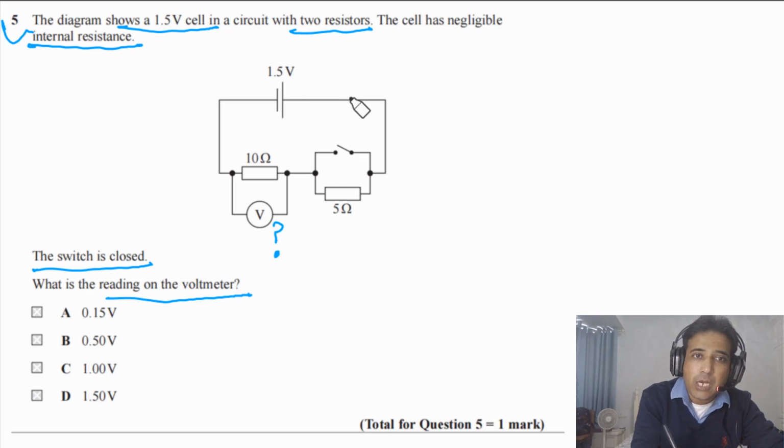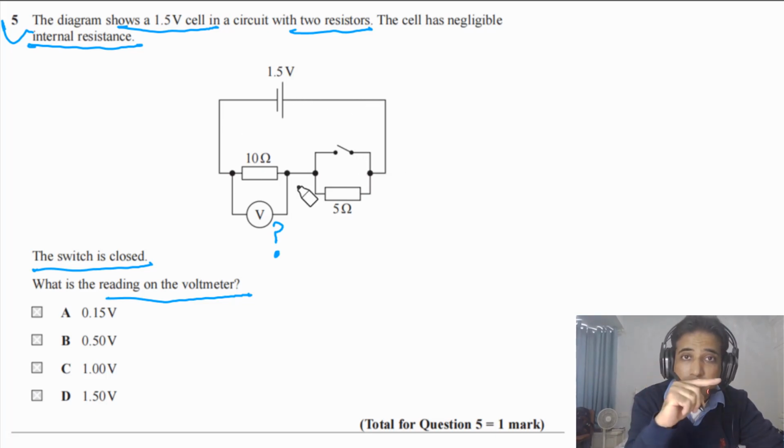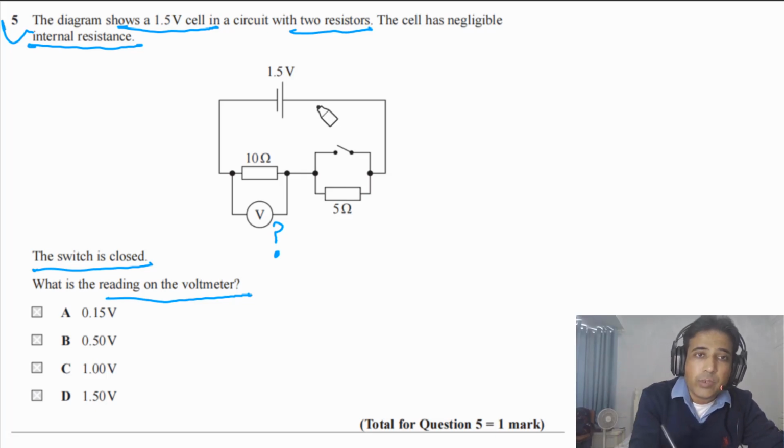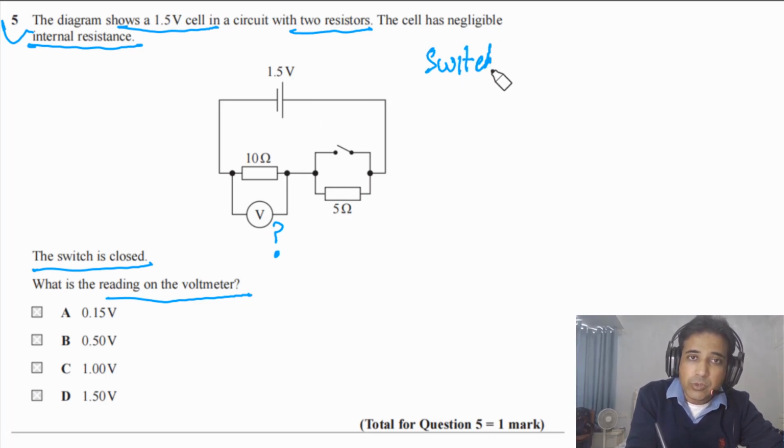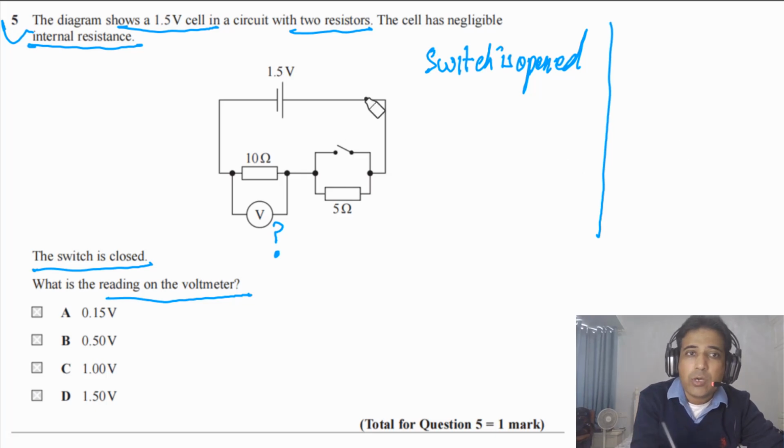You can simply see how current will flow, and then you can look at the total resistance of the circuit, and you can find out the value of V. It's quite straightforward, but let me explain this one a little bit in detail. First we will discuss when the switch is open, because you need to understand the concept not only to answer this question. So when the switch is open, how will current flow?